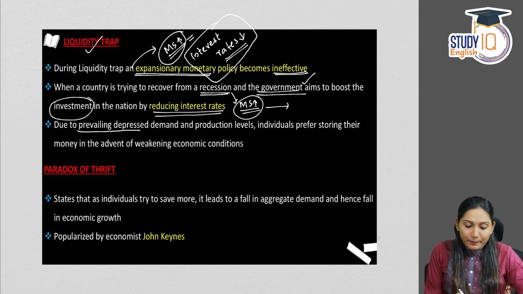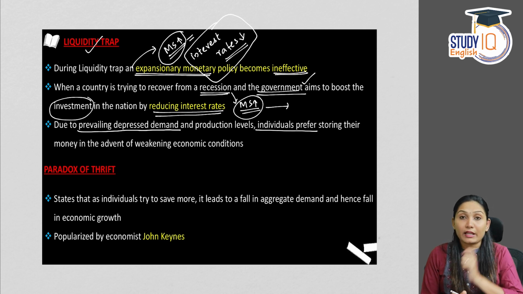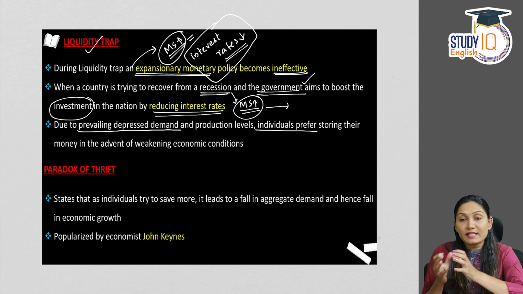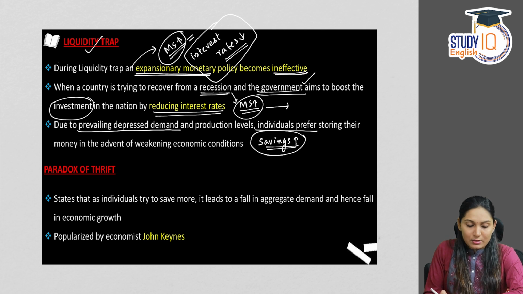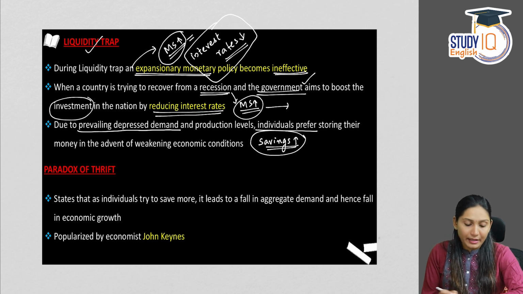Due to prevailing depressed demand and production levels, individuals prefer storing their money in the advent of weakening economic conditions. People want to save their money. People will prefer to save their money or to increase their savings. This is called a liquidity trap.